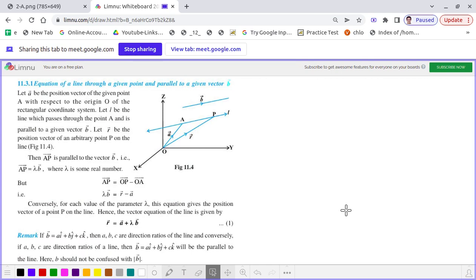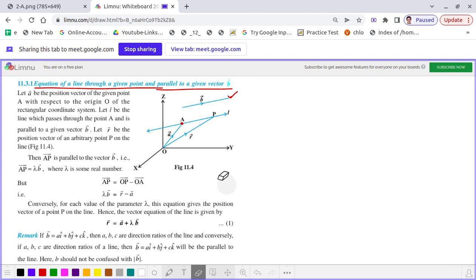That given direction is implied by the statement that it is parallel to a given vector B. So we are going to find the equation of a line through a given point, a fixed point, and parallel to a given vector B, and this is the vector B, as you see here.